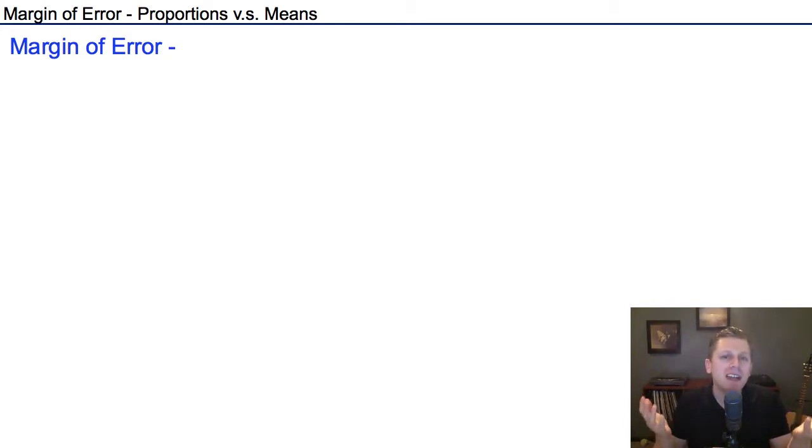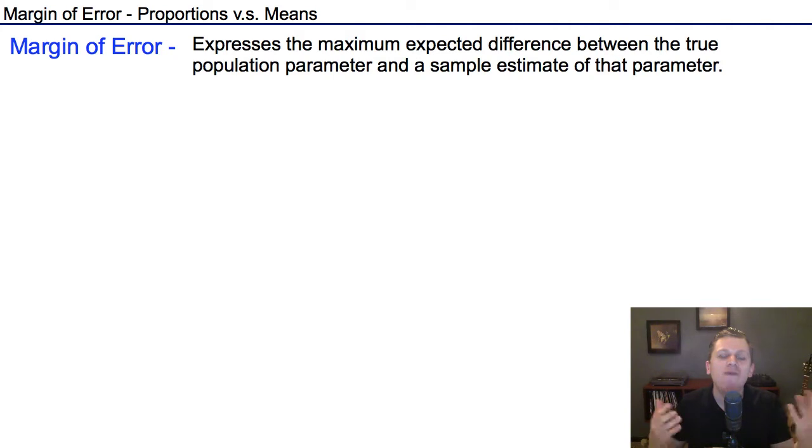But the problem is I only asked 100 people, so I could never know how many people in New York City love the Biebs. In that example, the 25% was off, and what the margin of error does is it tells us how far we're off by. Maybe I could be off by as much as 10%, and that's what the margin of error would tell me. It would tell me that the 25% I got was maybe off by 10% or so, maybe less, but definitely no more.